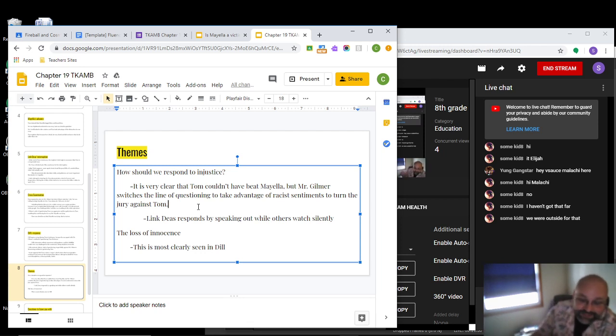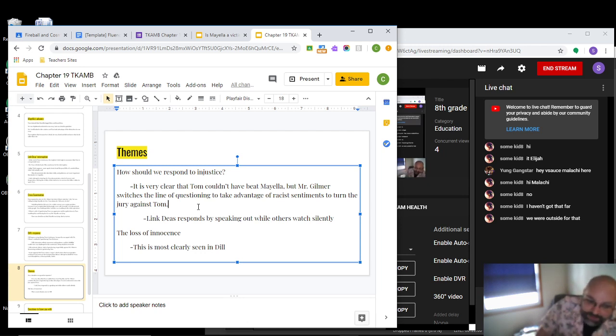And Link D's response to this is to speak out. It's like he can't handle this level of injustice, so he has to speak out. Atticus' response to the injustice is to try to defend Tom, and Miss Maudie, the neighbor, just refuses to go to the trial because she doesn't think she can change anything. So her way of protesting is just not to be a part of it. So you have these different ways of dealing with the injustice.